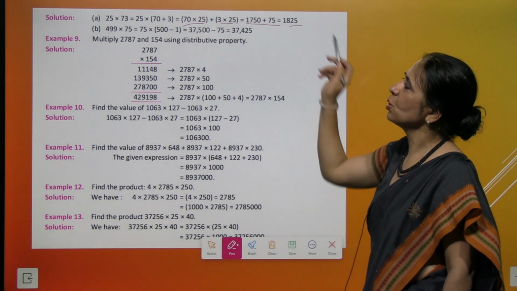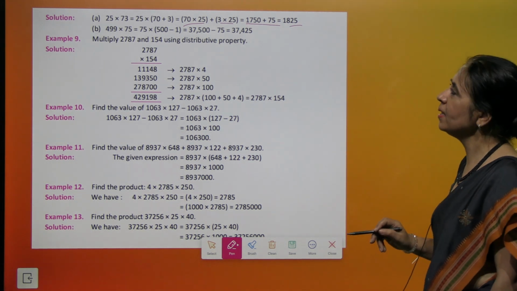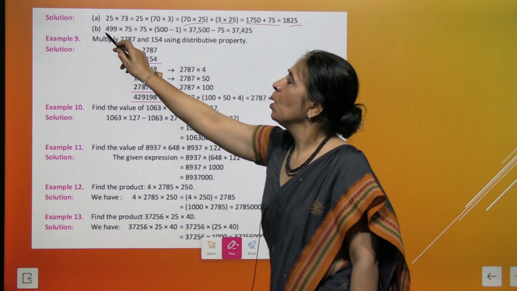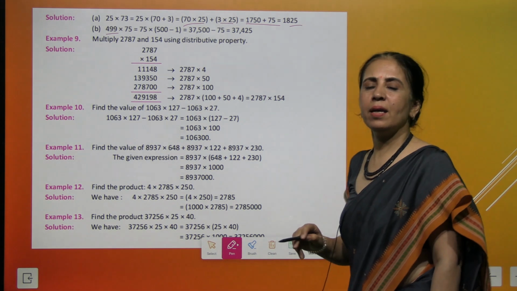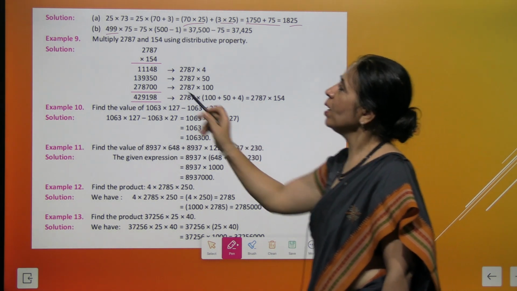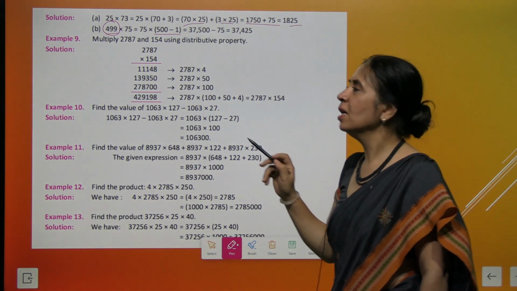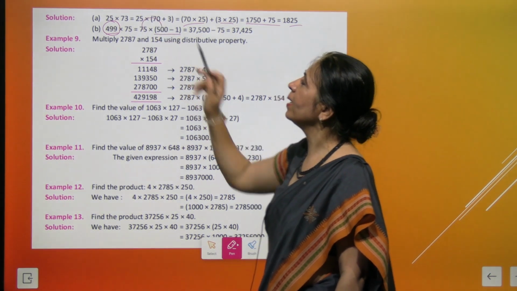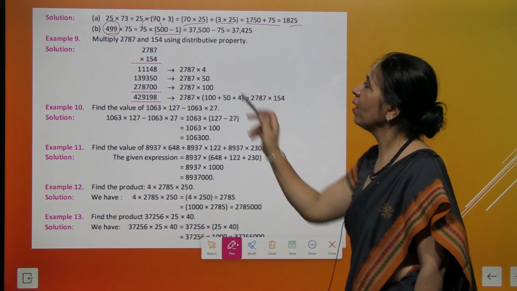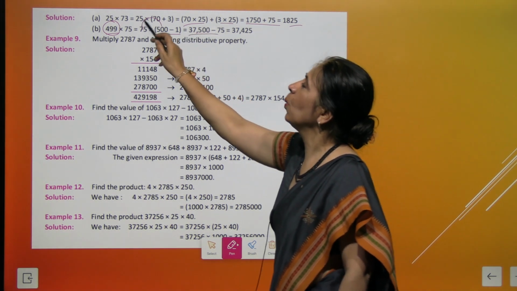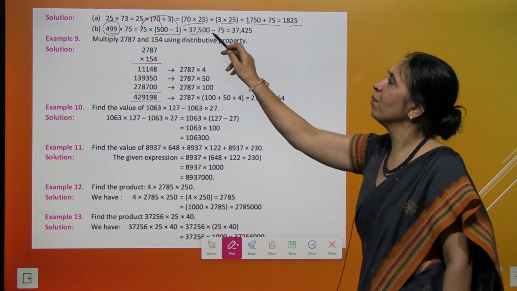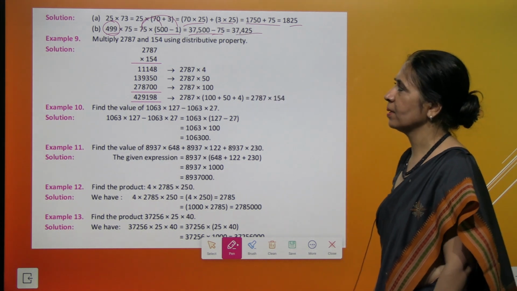And that really makes your result easy. Yes. Next is 499 times 75. Now 499 can be written as 500 minus 1, isn't it? So we first multiply 75 with 500 and then we take away 75 multiply 1 and this becomes your answer.